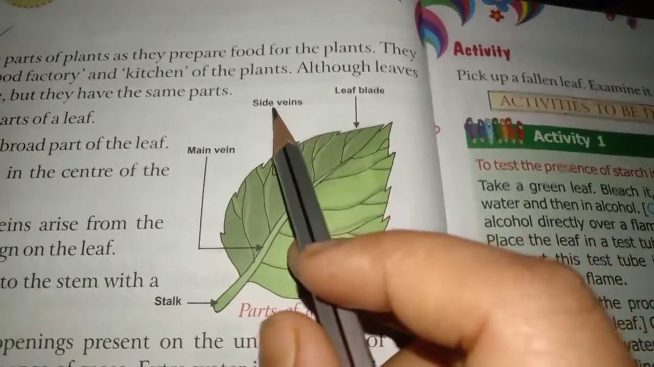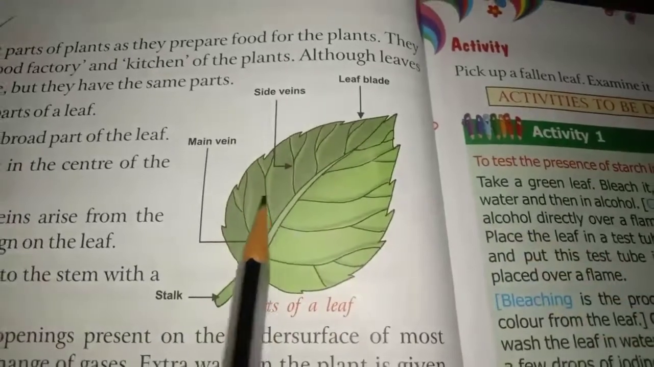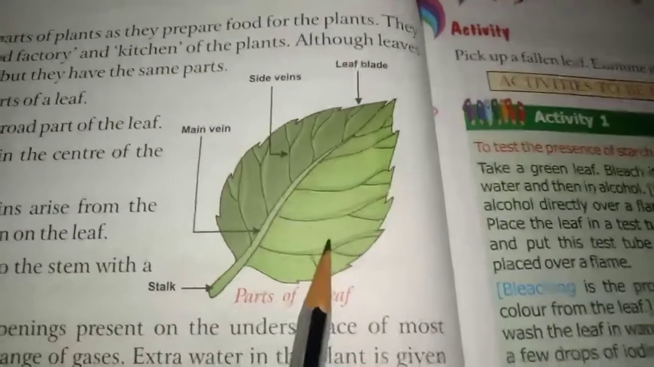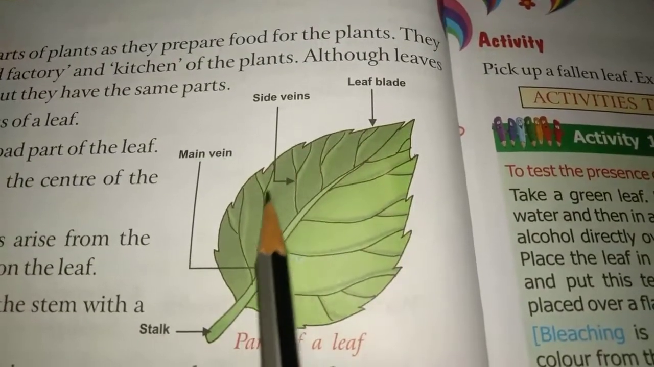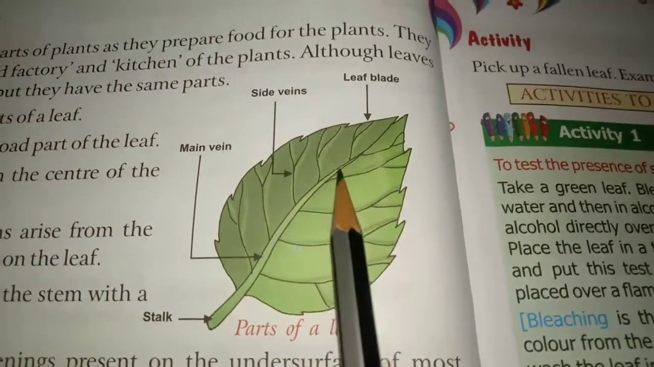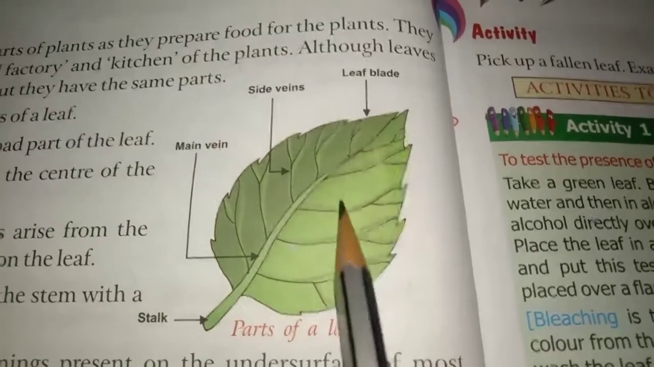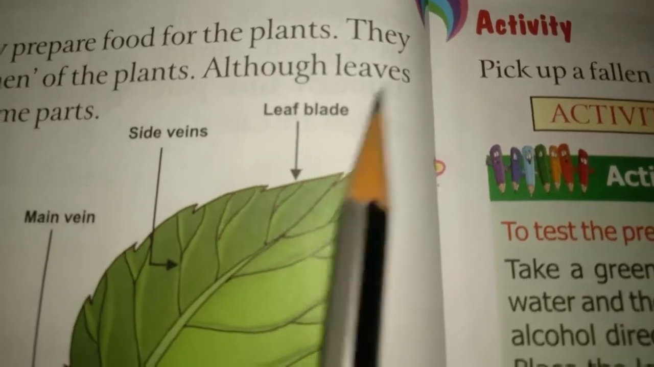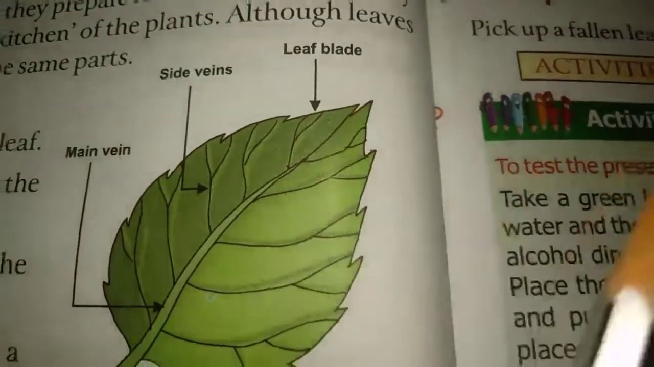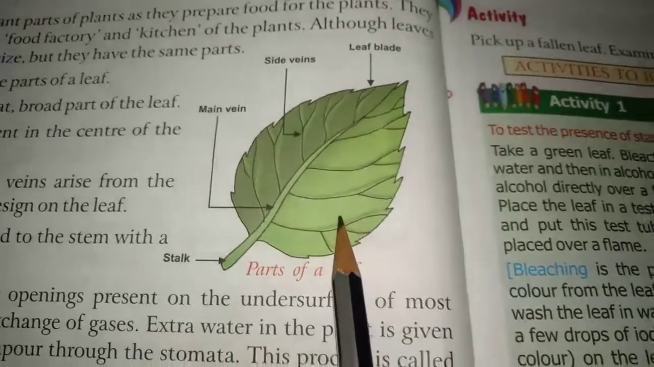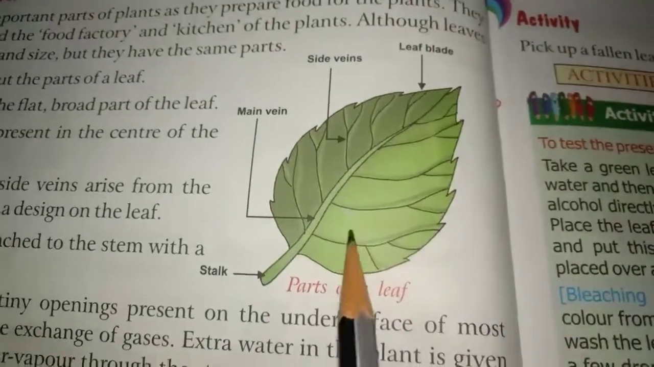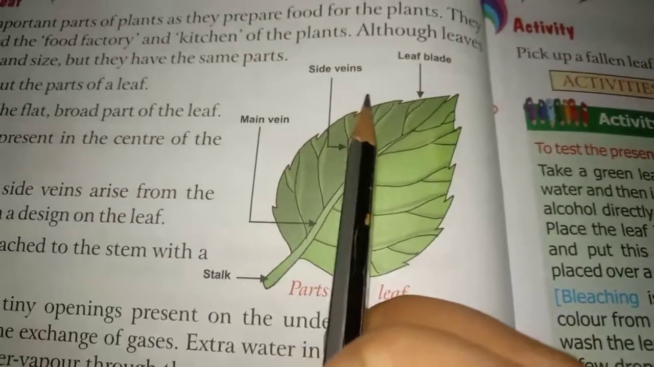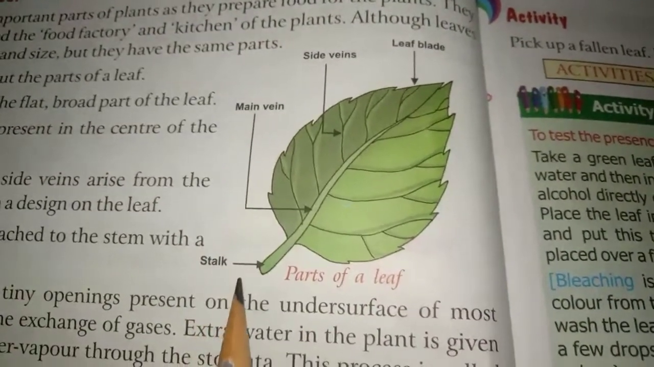So they are known as what? Side veins, because they are on the side. Yes, this side and this side. And as a whole, these green portions are known as what? Leaf blade. So this is the diagram showing the different parts of the leaf. What are the different parts? They are leaf blade, side veins, main vein, and stalk.